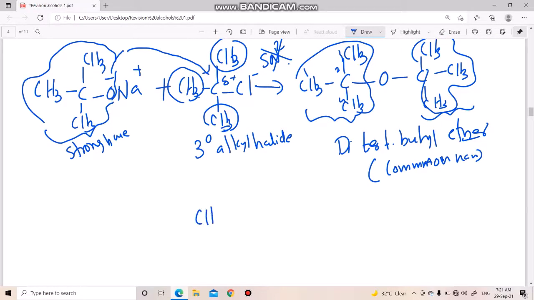Then what is the product? CH3C(CH3)3O, then the hydrogen from here forms an alcohol, a tertiary alcohol.